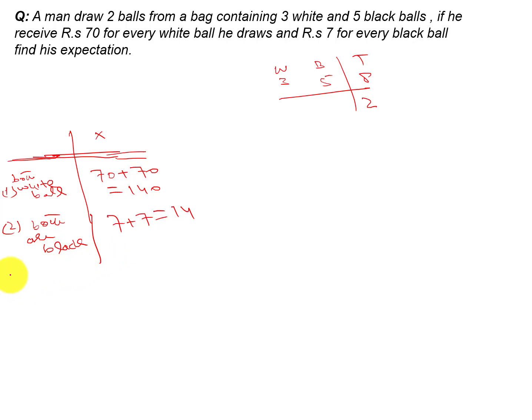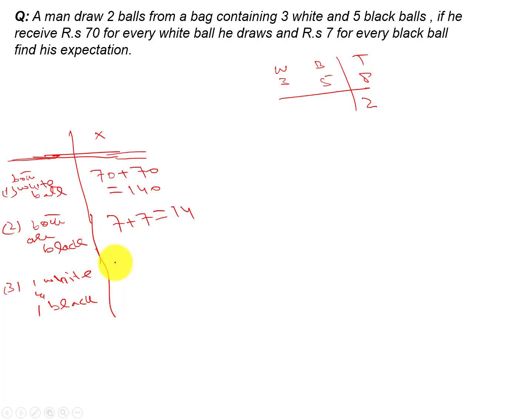Okay, there is also another chance, because from the bag he is drawing two balls, so there is a chance that both balls will be white, there is a chance that both balls will be black, and there is also a chance that one ball will be white and one black.